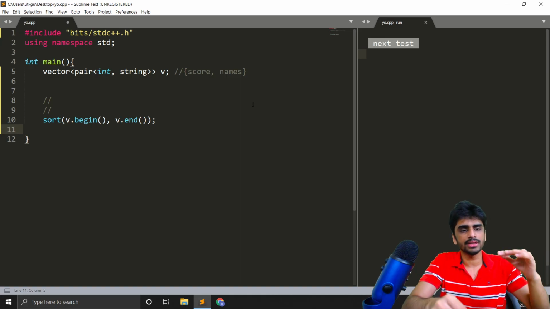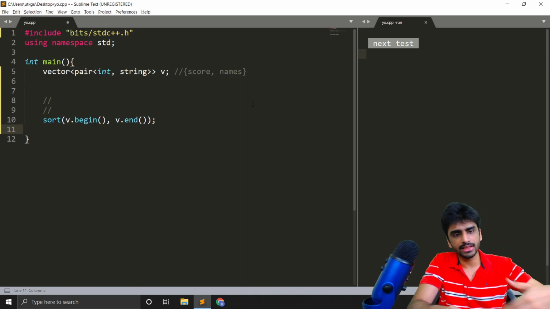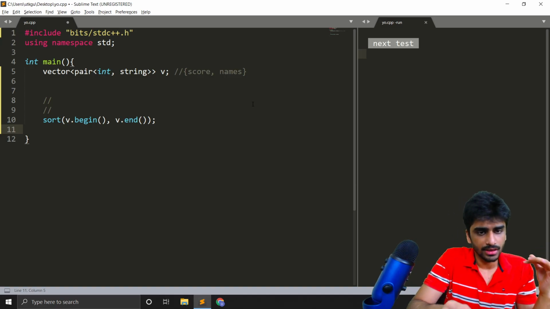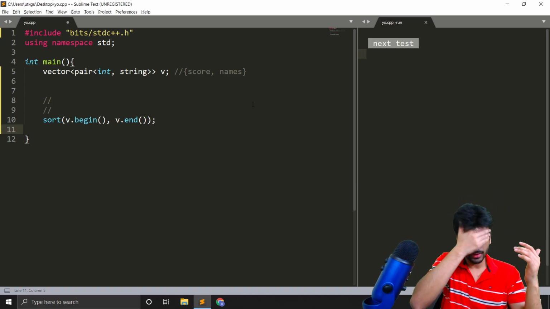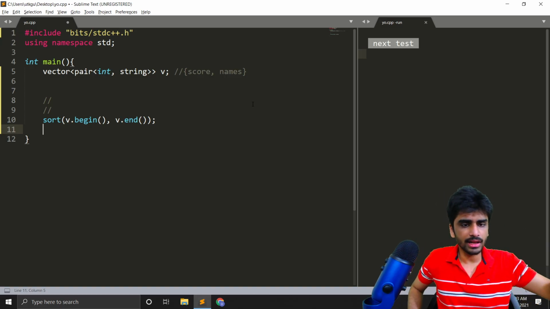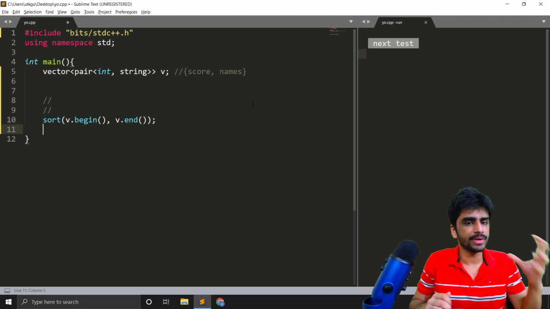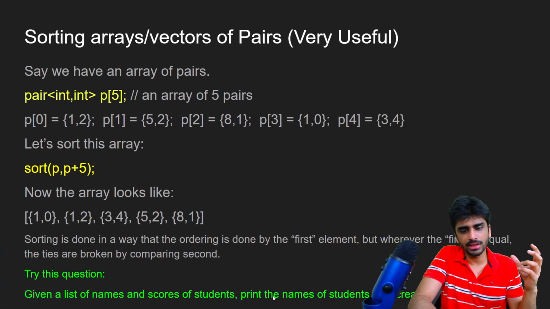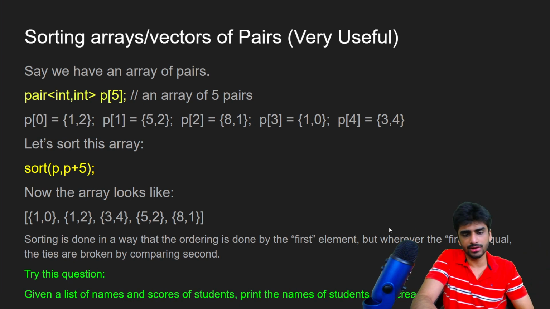we can iterate over the vector in the reverse order, and we will just print the names, right? So we won't print the scores because as you can see in the problem, we just want the names of the students in decreasing order of scores.